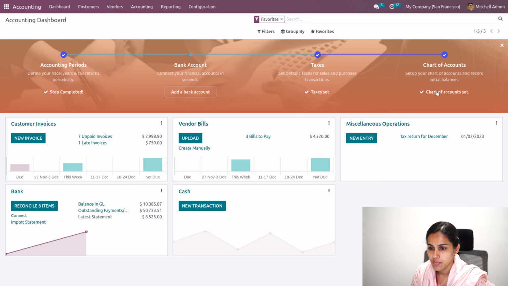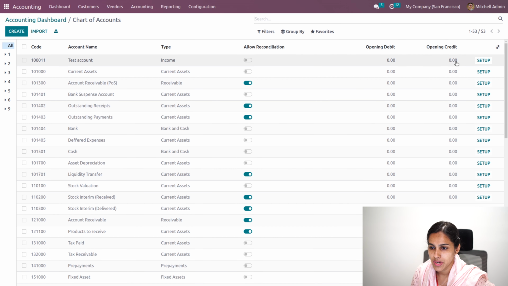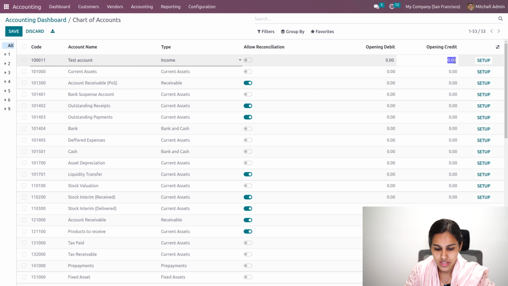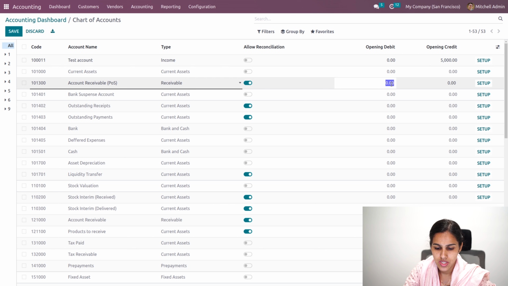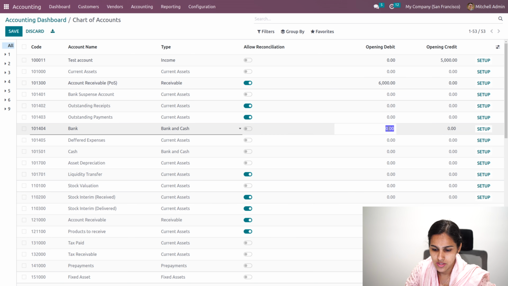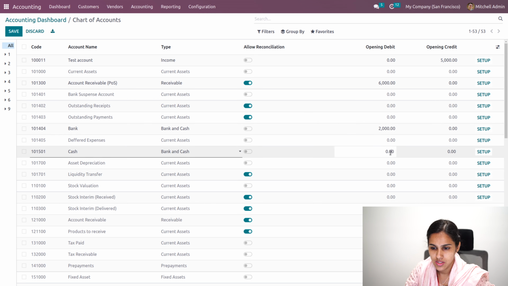So once you open this, you'll be able to add your opening balances. For example, in the test account, I'll be adding a credit amount of 5,000, and for receivables, again 6,000, and in bank I'll have some amount like 2,000. Then as cash I'll again have $1,000.